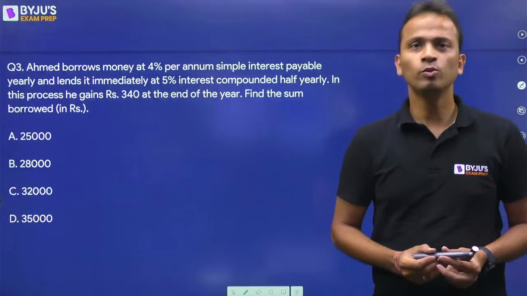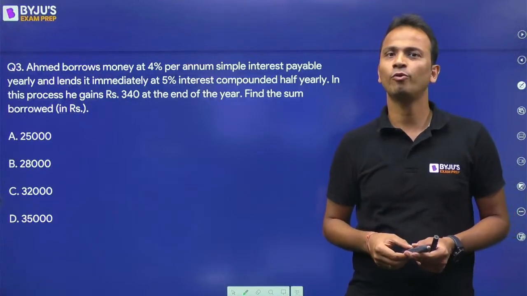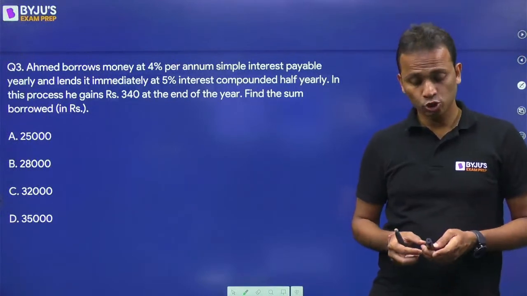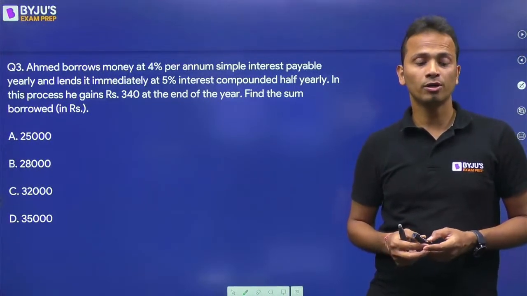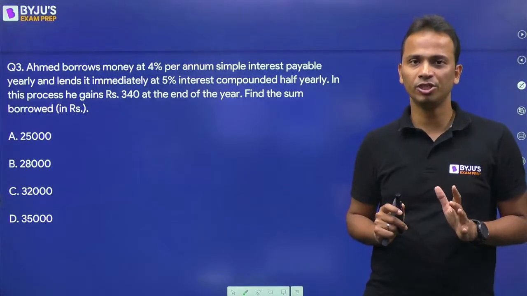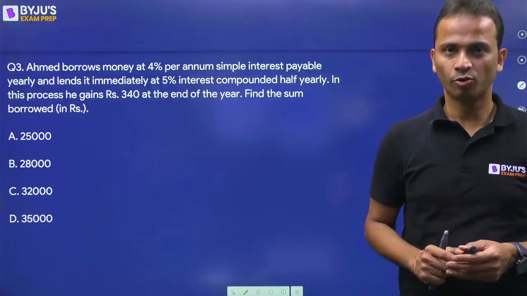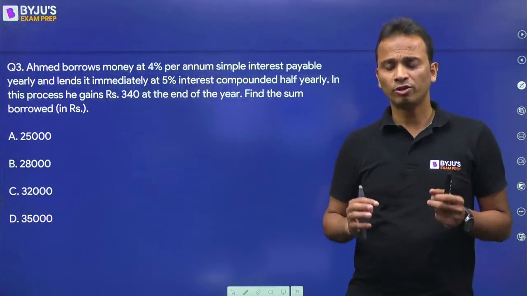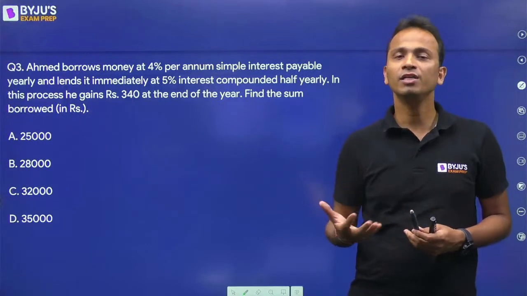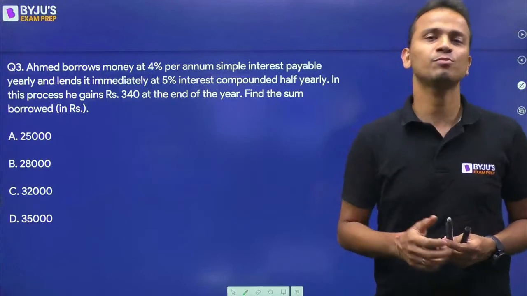Recker Place, there is a student who has asked, not covered a lot of topics and currently doing arithmetic. Should I avoid any topic or should I cover all? So Recker Place, it totally depends on your ambition. If you want to score a good percentile in the CAT examination, then you must not leave any of the topics, right? So whatever time that you have, try to make the most of that time, okay? Study for 13-14 hours on a daily basis and try to cover as much syllabus as possible.